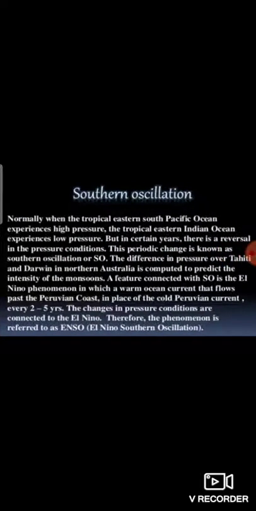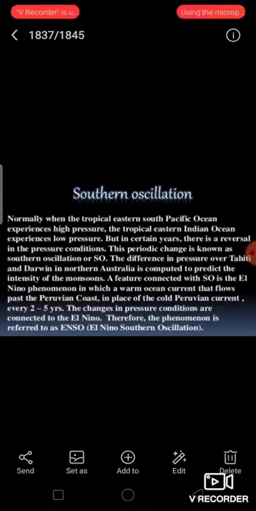Now, southern oscillation. Apart from this, it has also been noticed that changes in the pressure condition over the Southern Ocean also affect the monsoons. Normally, when the tropical eastern South Pacific Ocean experiences high pressure, the tropical eastern Indian Ocean experiences low pressure. But in certain years, there is a reversal in the pressure condition and the eastern Pacific has a lower pressure in comparison to the eastern Indian Ocean.